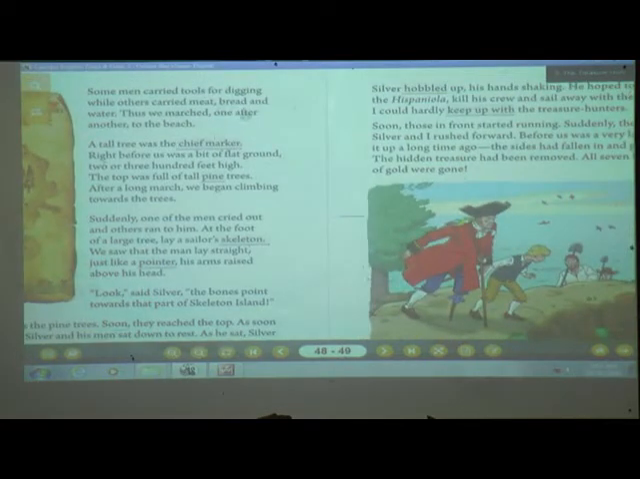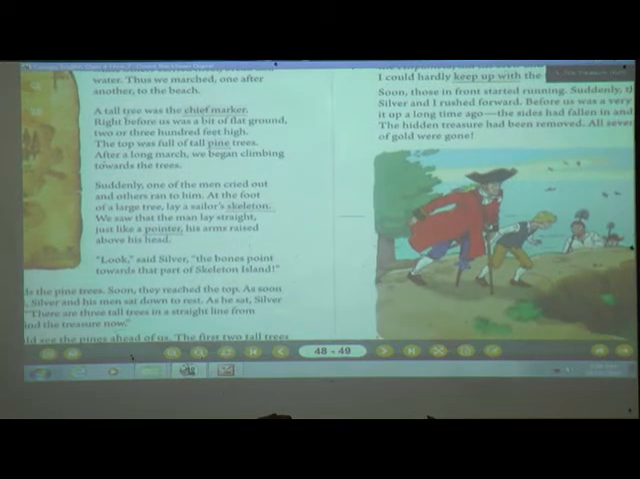Some men carried tools for digging while others carried meat, bread and water. Thus we marched one after another to the beach. Now Jim is telling that some of the people were carrying tools for digging while others were carrying meat, bread and water. As we are on a journey, we carry some other things too, for example snacks or food, because our destination is a long journey away. So here these people's journey is also long, so they are carrying all these eatable things with them. And yes, they were marching one after another to the beach.